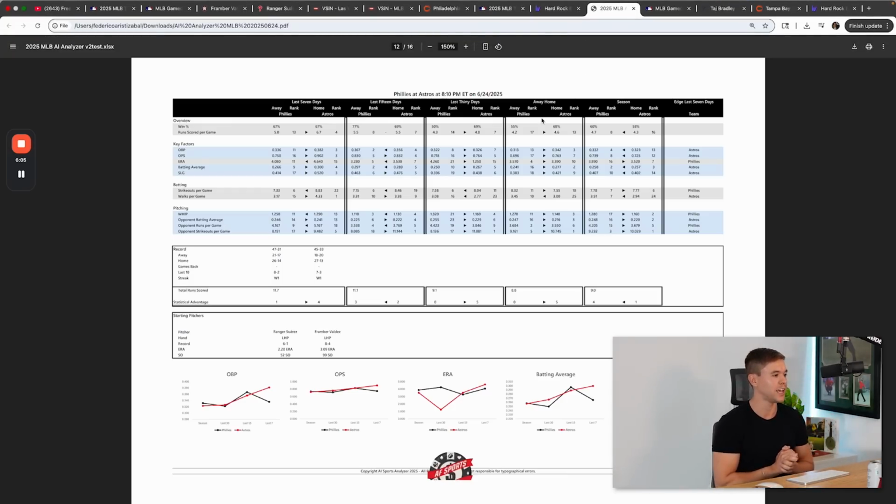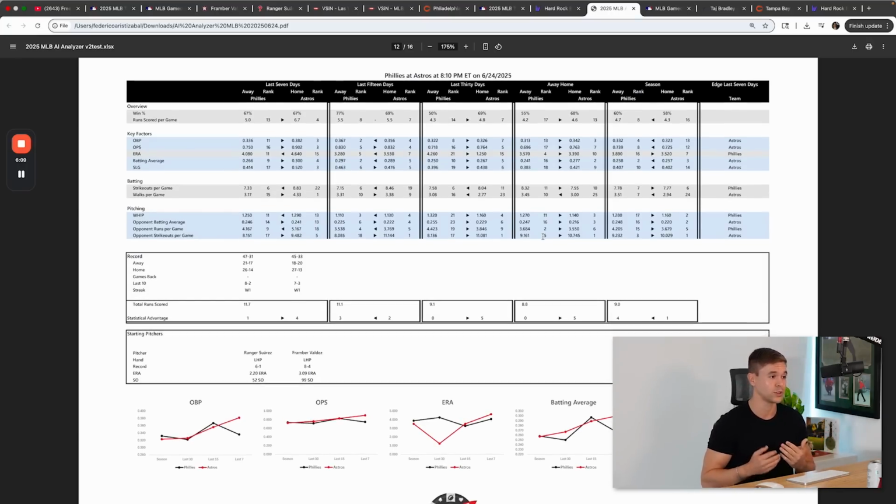And along with that too, here's the AI analyzer, guys. An AI analyzer that if you guys are betting a couple $100 every single game, you guys should have this. I don't go through all the websites. I go through all the websites just to show you guys the websites I utilize, so you guys learn, but I just use this. It has everything. Home, away, you see Houston Astros is dominant at home compared to Philadelphia stats away. Along with that too, over the last 7 days, they dominate in pretty much every category that's batting and most categories that are pitching as well that you guys can see right here. To me, Houston Astros at home is a great angle for today, and to me, the play of the day, guys.